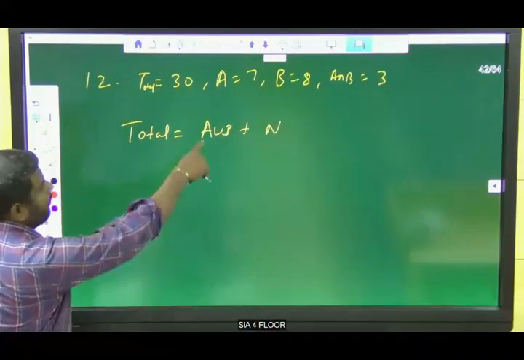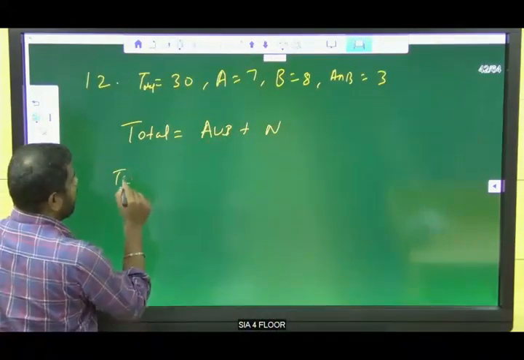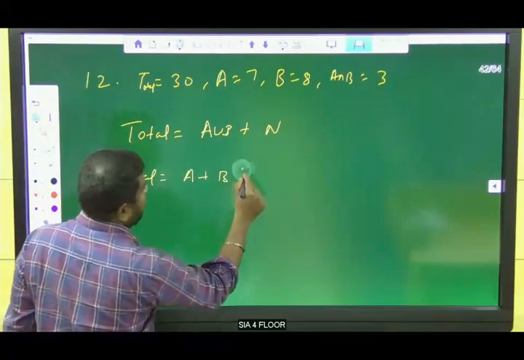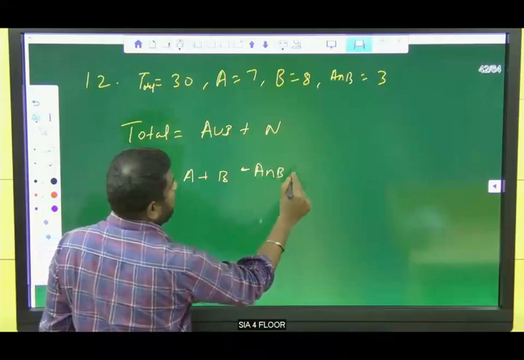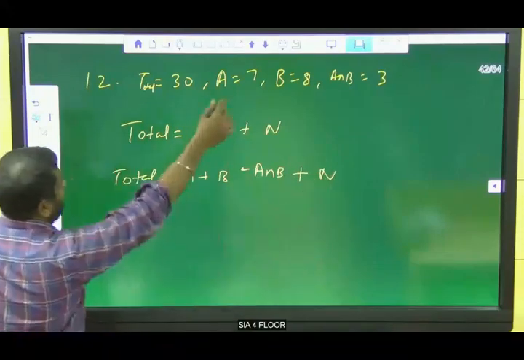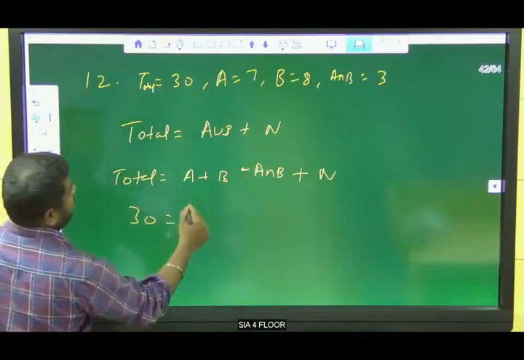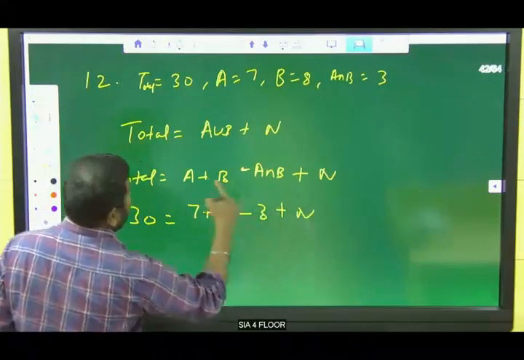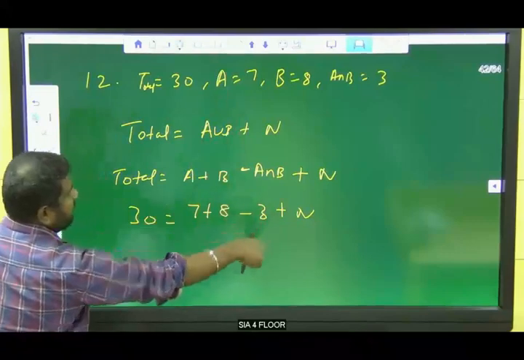Yes, we know what A union B is: A plus B minus A intersection B. So now apply all the values. 30 equals 7 plus 8 minus 3 plus N. We know the A value, B value, and A intersection B value, plus neither.